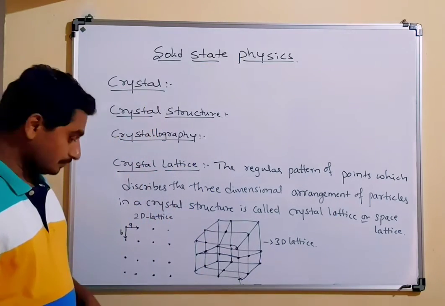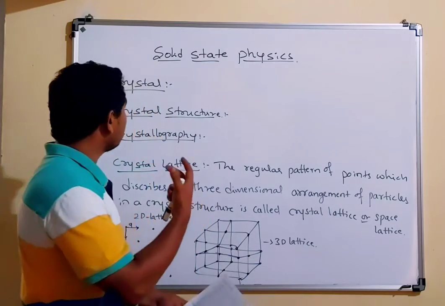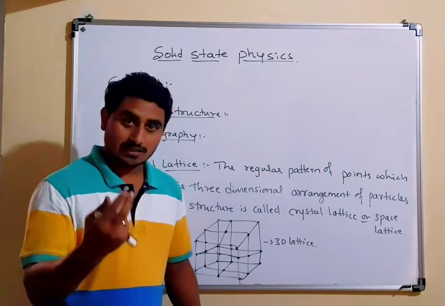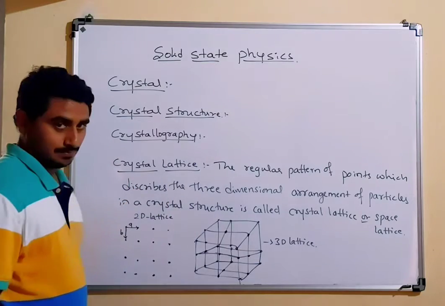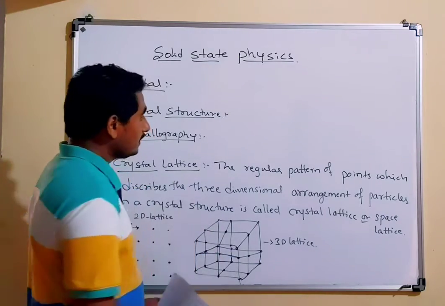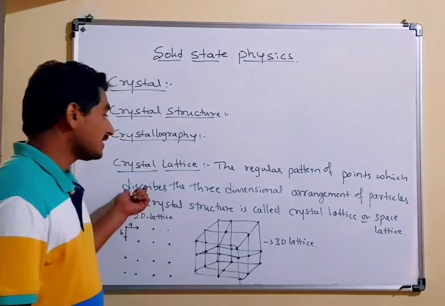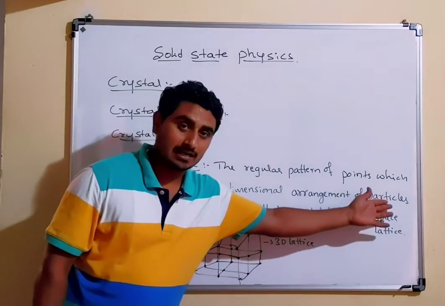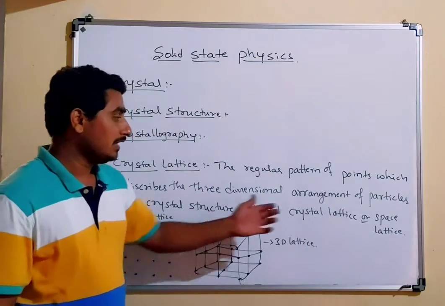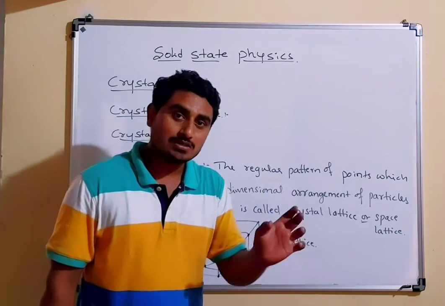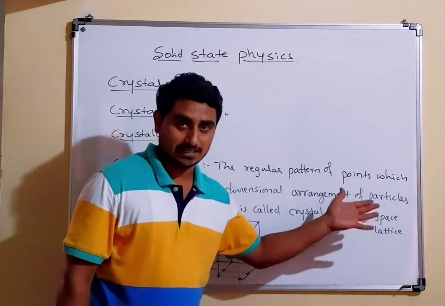These are the basic concepts of solid state physics. And what is actually a crystal lattice? The crystal lattice means the regular pattern of points which describes the three-dimensional arrangement of particles in a crystal structure. Here, particles may be atoms, ions, or molecules. This is called a crystal lattice or a space lattice.